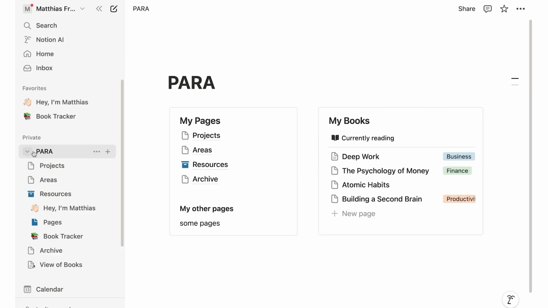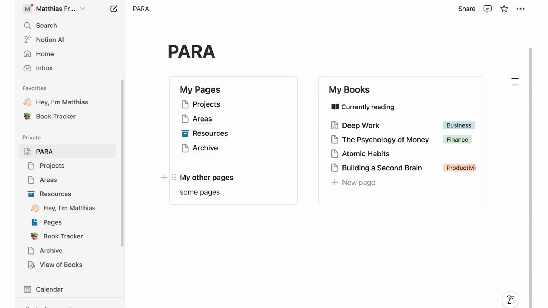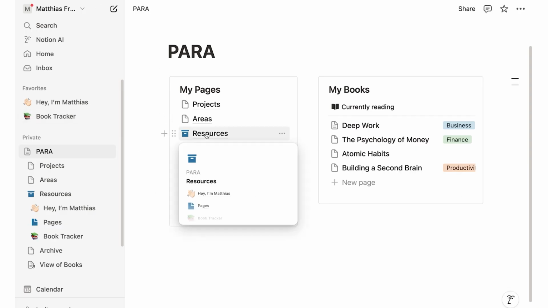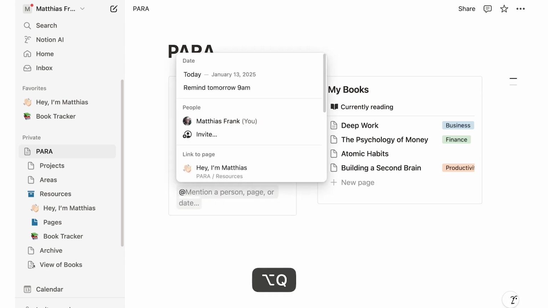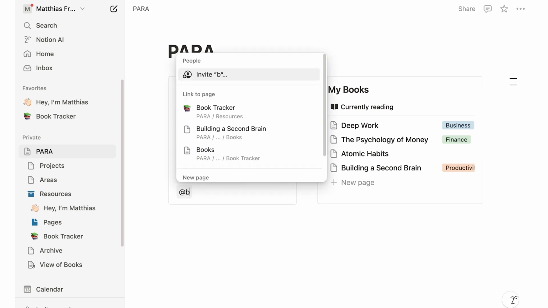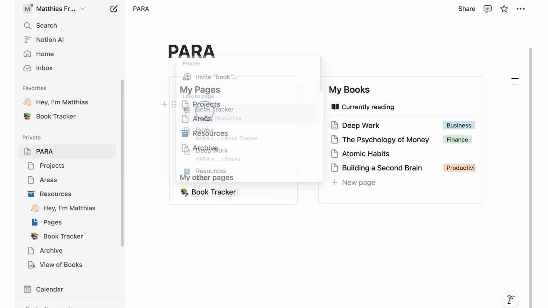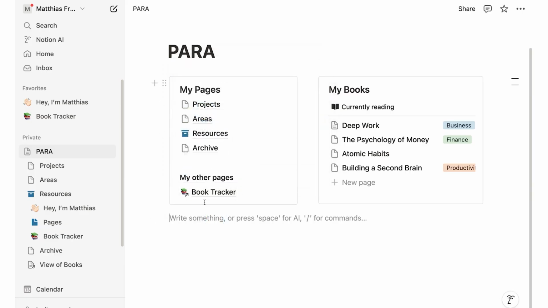That's one thing. The second thing that you can do is you can link to pages on your pages. So here we have a section for my other pages. What I could do now is say, well, I would like to reference the book tracker here directly, so I don't have to click into resources first. In order to do so, let's type add, and now I can search for the page. I can search for the book tracker, and I can click on it, and it says here, link to page. So now I have this little link to the page. It still lives inside resources, but I can quickly access it here.